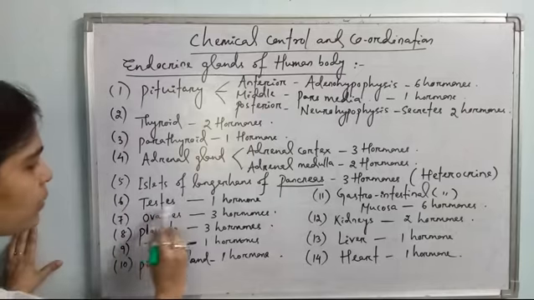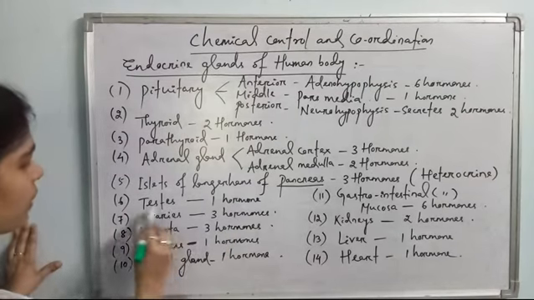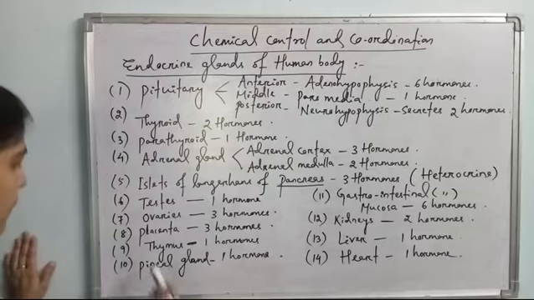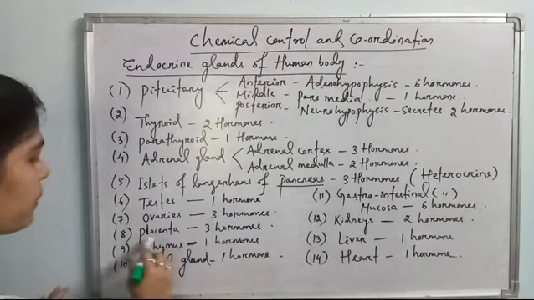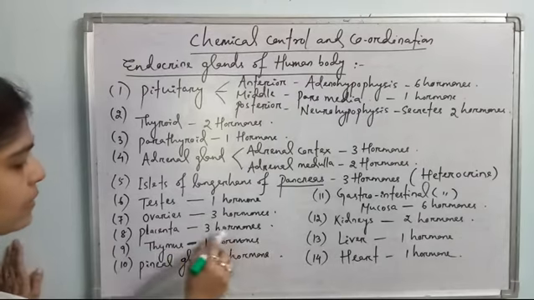Testes are the male gonads which release 1 hormone, testosterone. Ovaries are the female gonads which release 3 hormones. Then placenta, it is formed during pregnancy only, and placenta is the connective link between the fetus and the mother, and placenta releases 3 hormones.